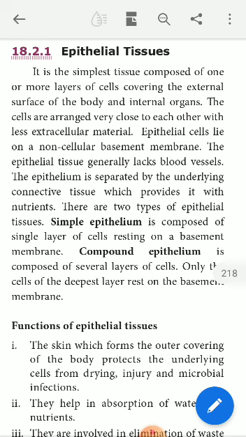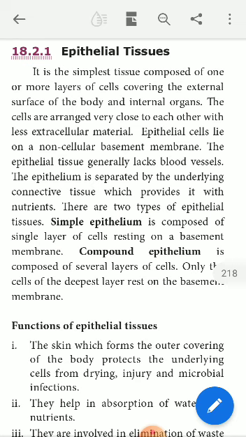Now you see, the epithelium is separated by the underlying connective tissue, which provides it with nutrients. Blood vessels are lacking in epithelial tissue, so you may ask how the epithelial cells obtain food materials or energy.